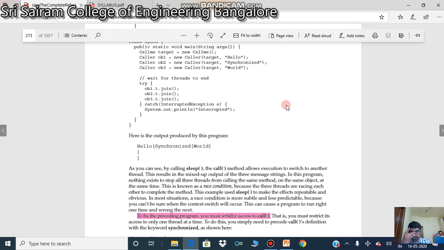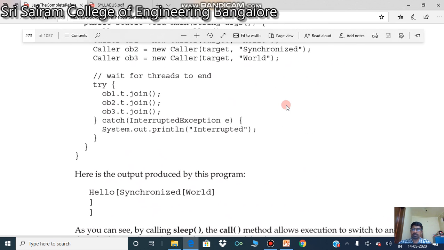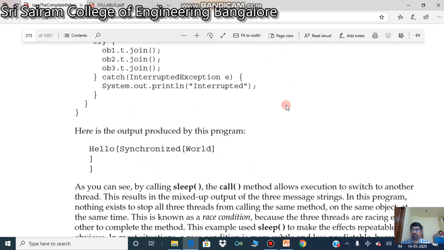Hi everyone. In the previous video we have seen what synchronization is. If methods are not synchronized, what happens? We have seen this program. We are talking about this. The expected output was something like this: all three words, Hello, Synchronized, and World, should be in square brackets. But that was the expected output. The actual output is something like this.